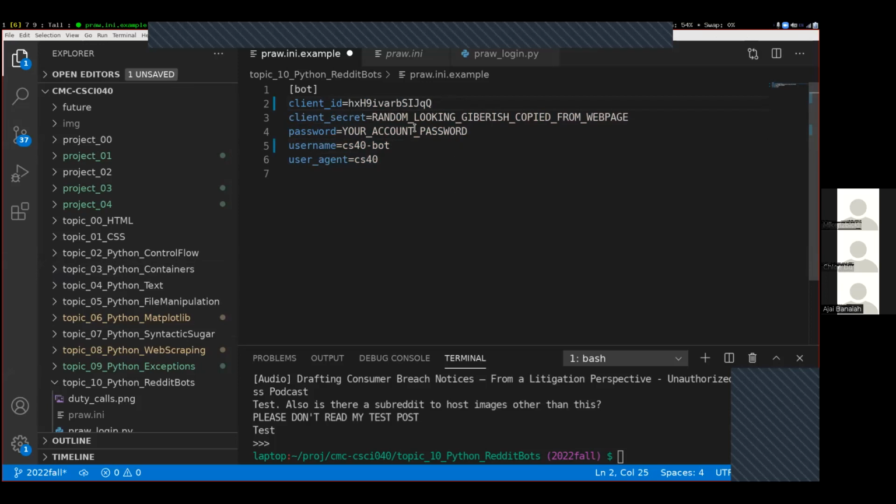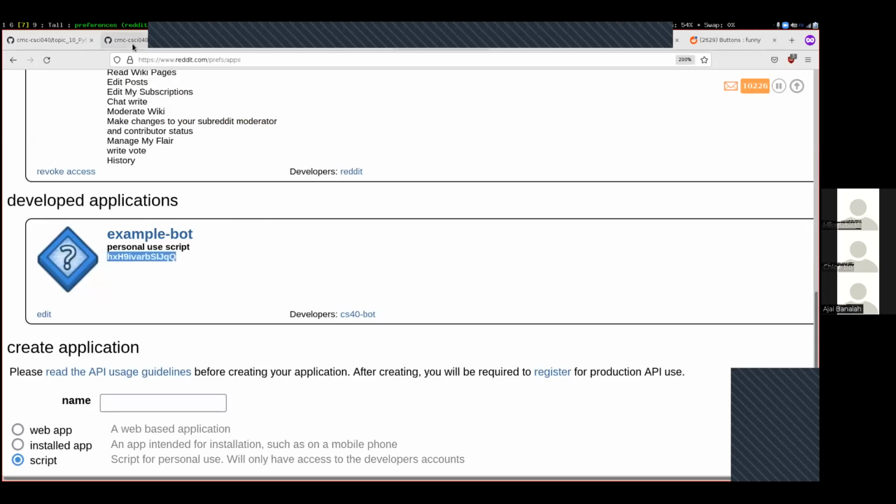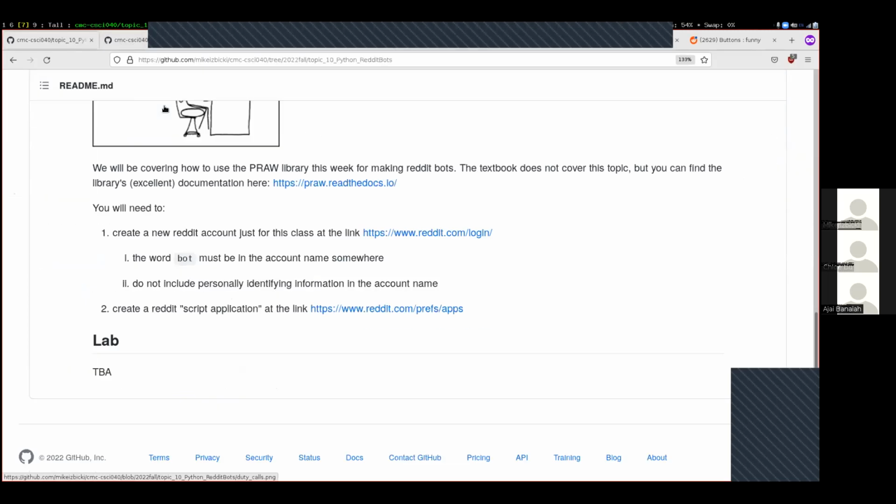But the client secrets and the password, those are the secret things that will be different for everybody's account. This one, again, is the thing that you generated, the thing that you typed into Reddit. This is the thing that Reddit gave you. And it's going to be a long, gibberish, random-looking thing like this that's maybe 2 or 3 times longer than this one. Yes. Where do we find this again? The question is, where do you find this information? And the answer is, currently, if you go to the topic 10 webpage, there's two links down here. The top one is where you actually create your account. The bottom one is where you create your bot.